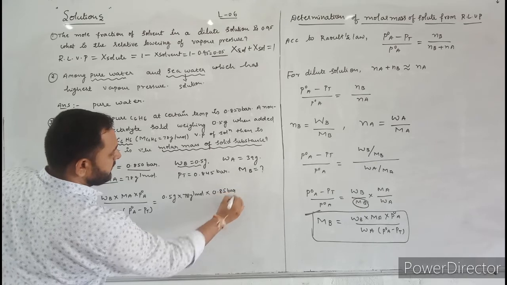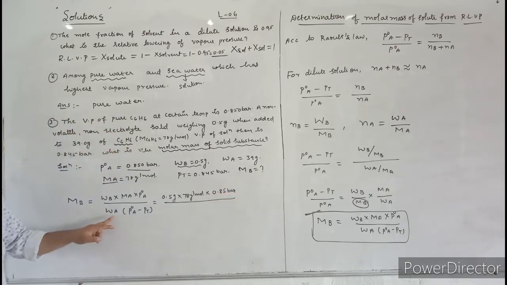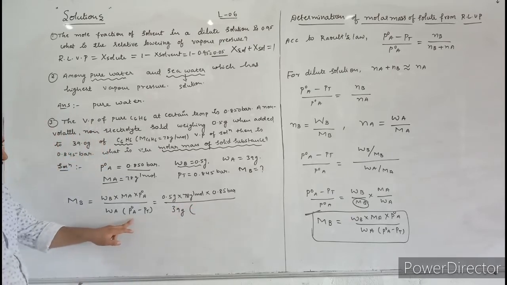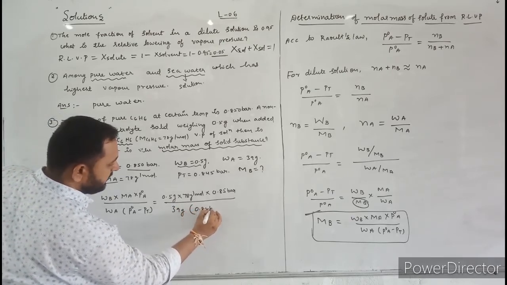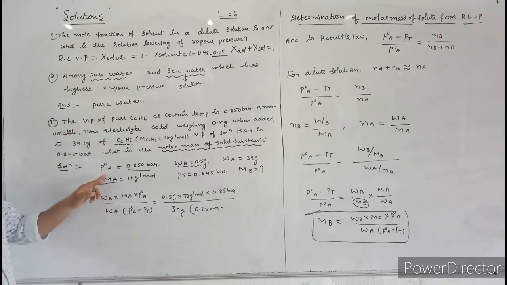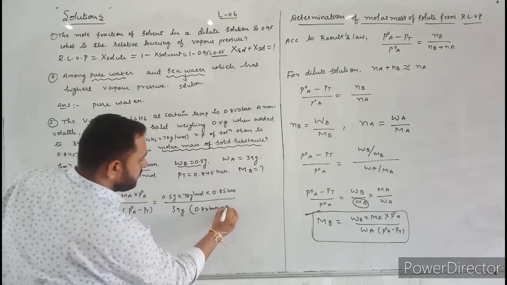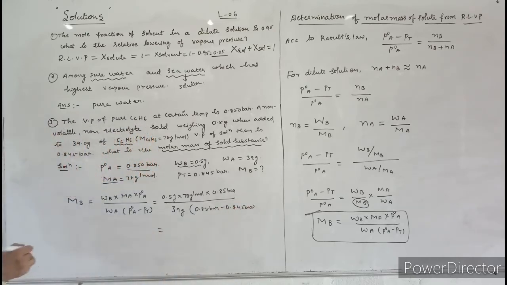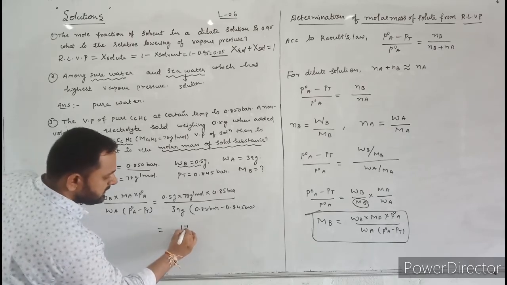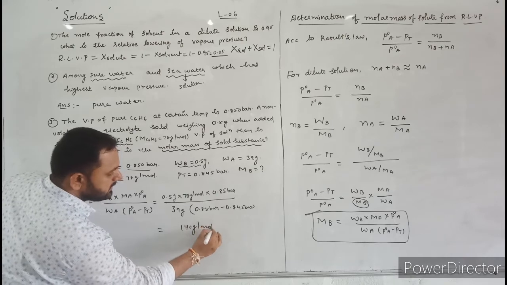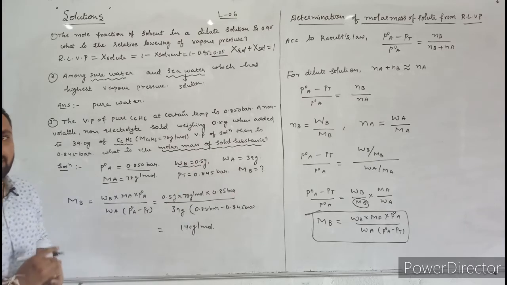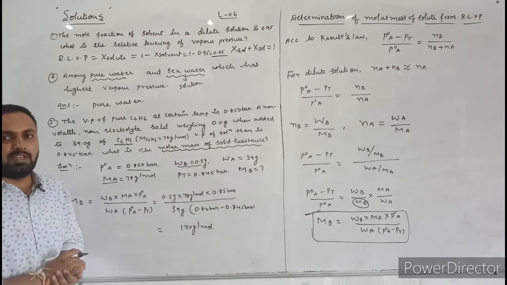0.85 bar. Next, divide by WA, the weight of solvent, which is given as 39 gram. Next, into P naught A minus PT. P naught A is 0.85 bar, and what is the total vapor pressure here? 0.845 bar. Just simplify this one. If you simplify this, you will get nearly 170 gram per mole. This is the molecular mass of the solute or molar mass of the solid substance. In this way, we have to calculate the molar mass of solute.